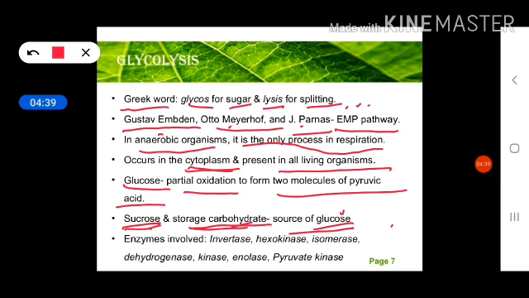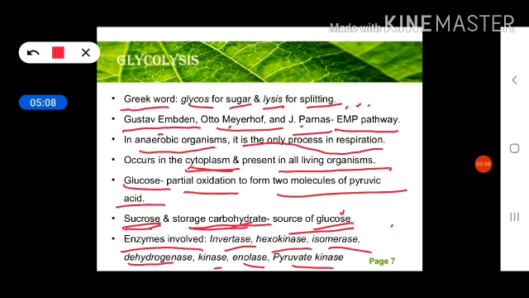So this is the process of glycolysis, and we will discuss each and every step. The first step starts with glucose. You know the glucose formula is C6H12O6, so glucose contains 6 carbons. In the first step, glucose gets converted into glucose 6 phosphate.